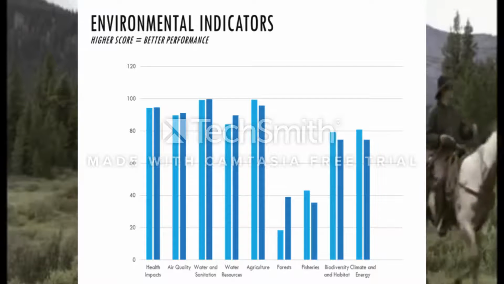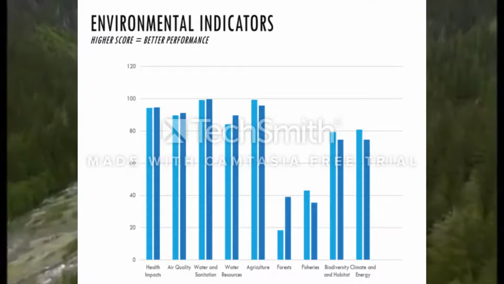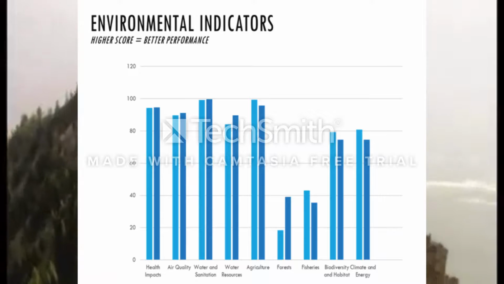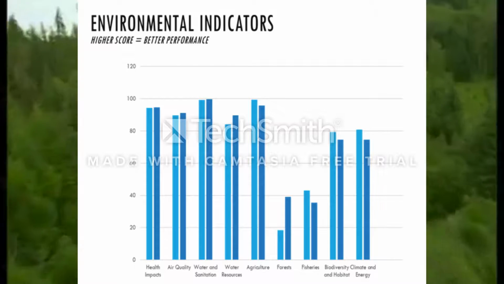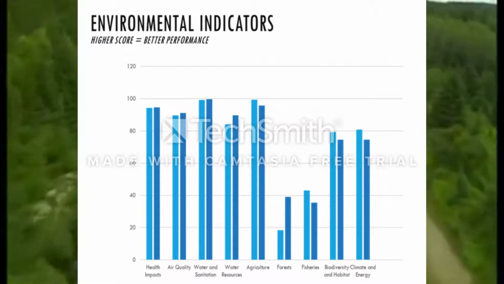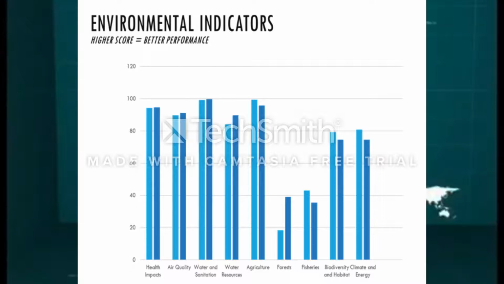The first indicator discussed in this index is health impacts. Health impacts is an environmental risk exposure indicator that assesses human health risk associated with unsafe water and sanitation, as well as household and outdoor.